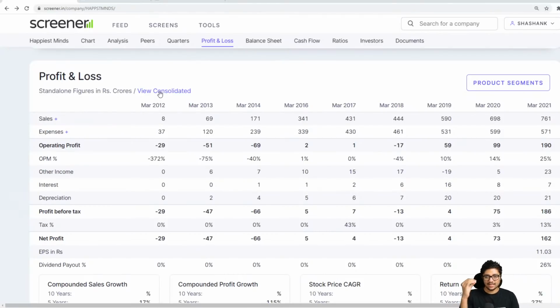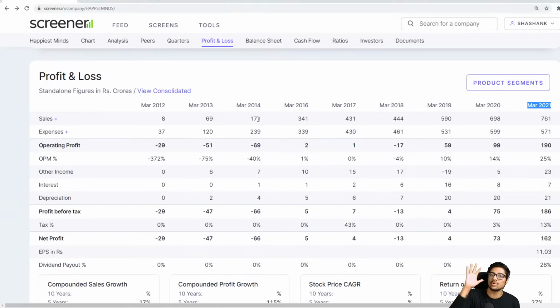Now, understand this basic thing: if you have to get a return on your investment, if you have to make money on your investment, that means the company has to constantly keep growing. If the company is not growing, you will not make money whatever happens. So the company needs to grow. So my only agenda when I look at the financials is: is this company growing? Now let's look at this, from 2012 to 2021 March, let's see how the company has grown.